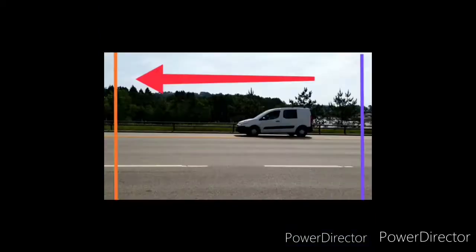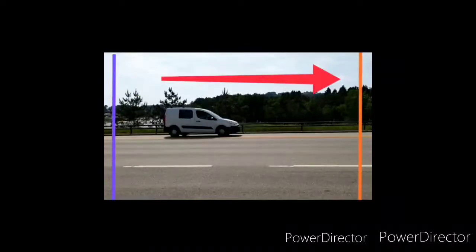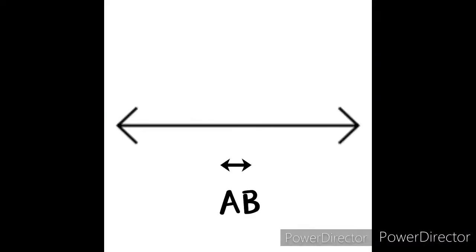I cannot say the car will start from the violet line and it will finish in the orange line, or we cannot say, if I consider this one, it starts from the left side, then also it can't be finished in orange line. Just because of that our mobile or computer screen has not much space, it will not happen. It will go on its way. So it will be called AB line.